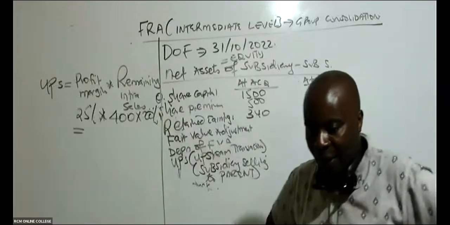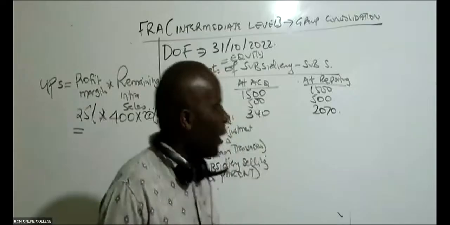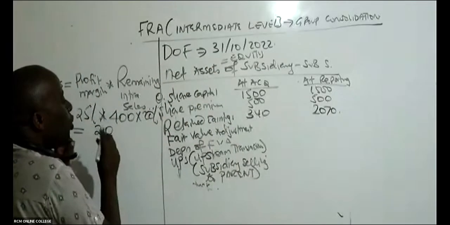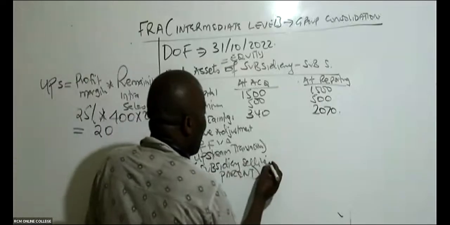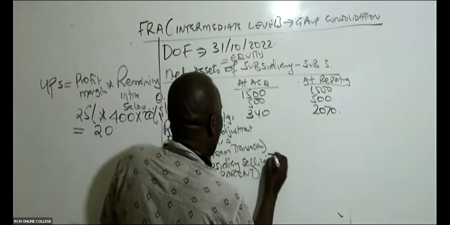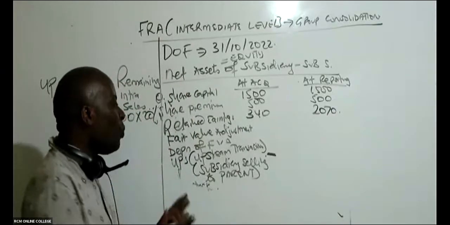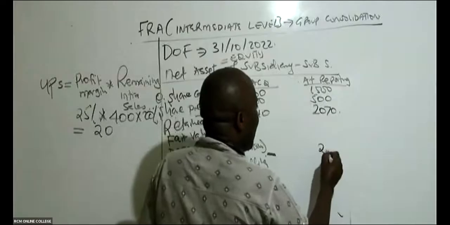Yeah, somebody is giving me a figure of what here? A figure of 20 million. So we shall not write million, we shall just write 20. So remember this UPS does not arise on acquisition here. No. We did business after acquisition. So this UPS can only be subtracted here.